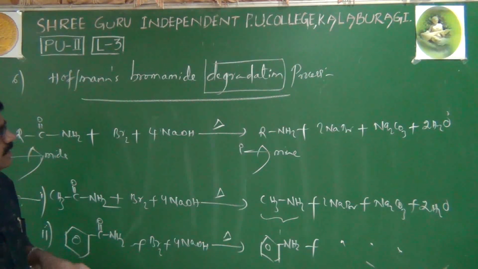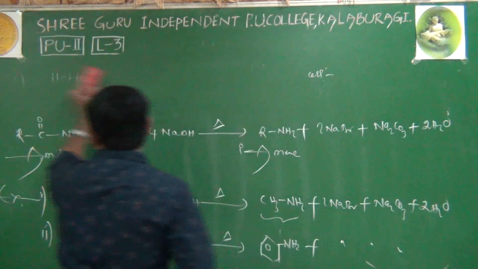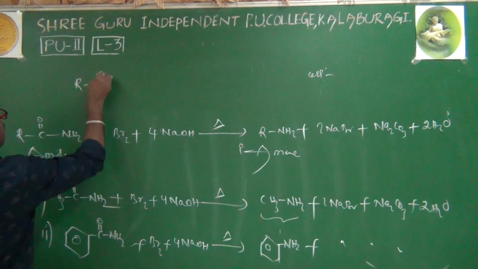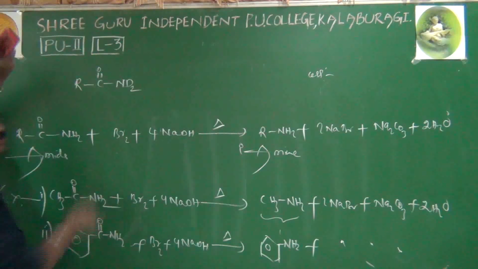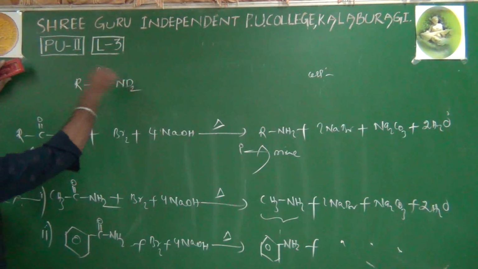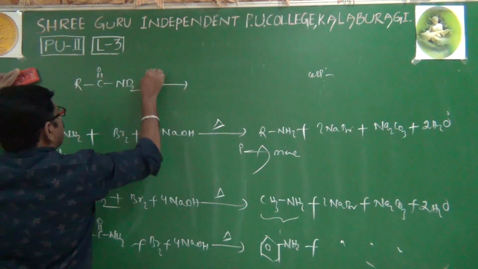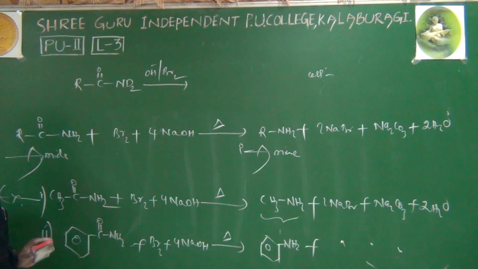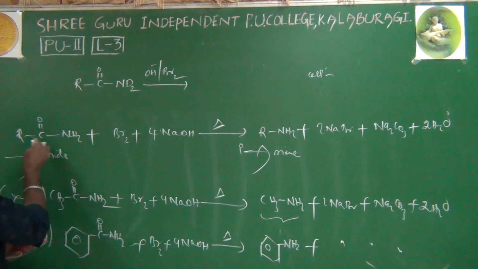Right. Here one question I will give you. Suppose RCOND2, instead of H2 I am taking deuterium, ND2. The reaction takes place the same way, with NaOH, OH minus and Br2. Then what are we expecting?